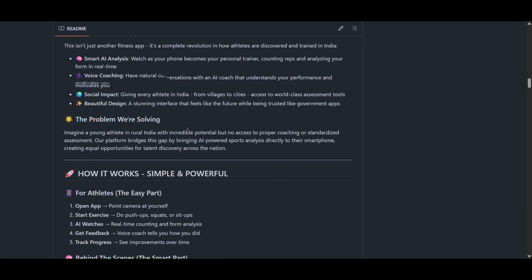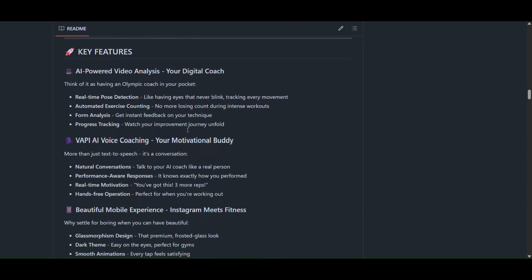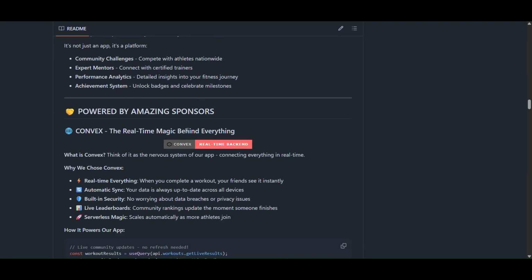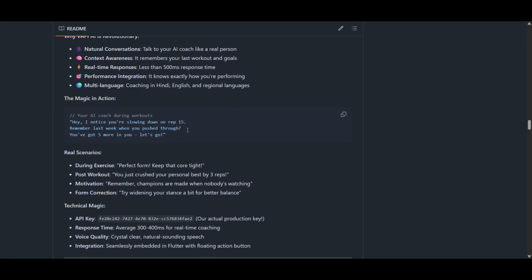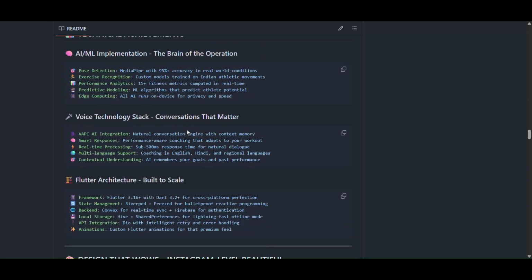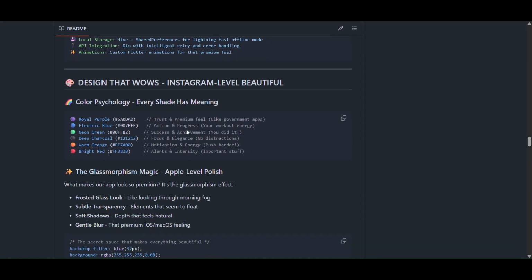Along with that, here is our README file. It contains each and every detail about our project which a user, a developer, a jury, a judge should know.